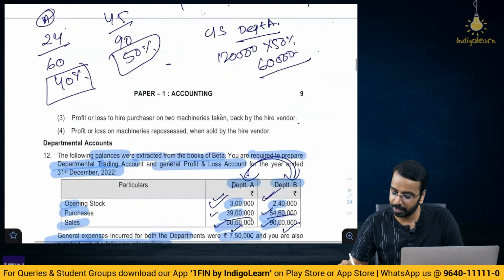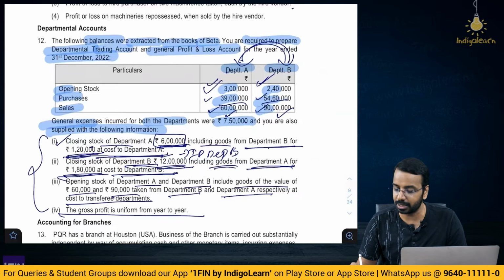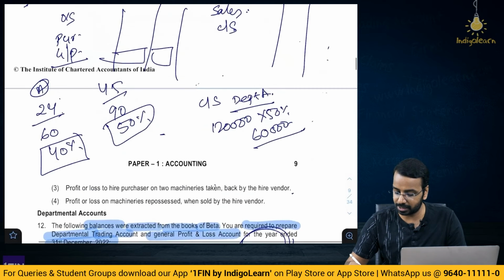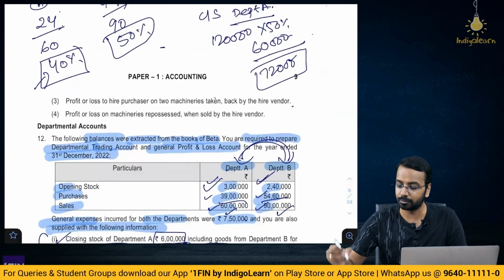Then same way, closing stock of department B 12 lakhs including goods from department A at 1 lakh 80 at cost to department B. So this 180 is selling price. 40% applied gives 72,000, right? So this is the closing stock reserve.